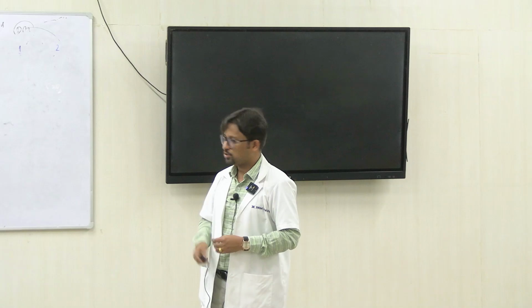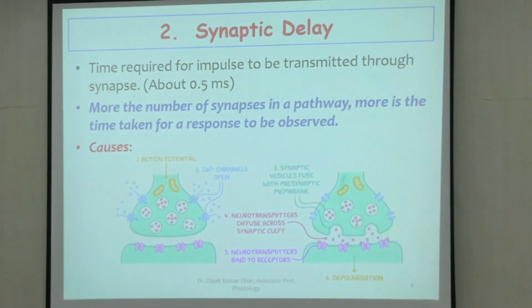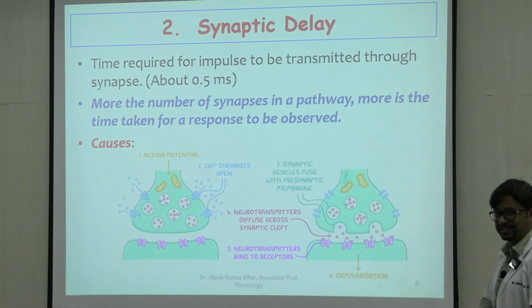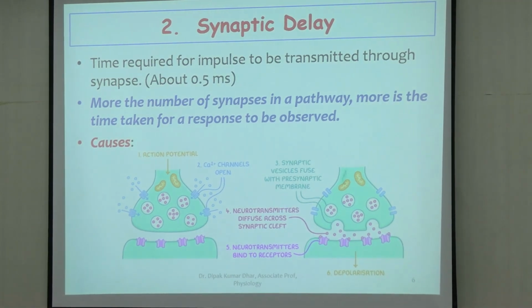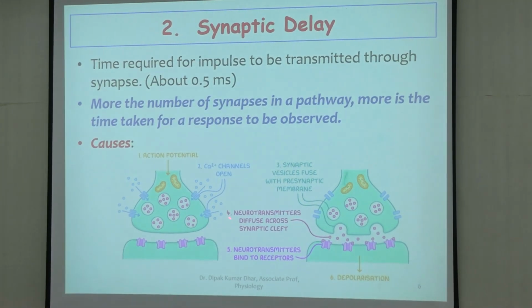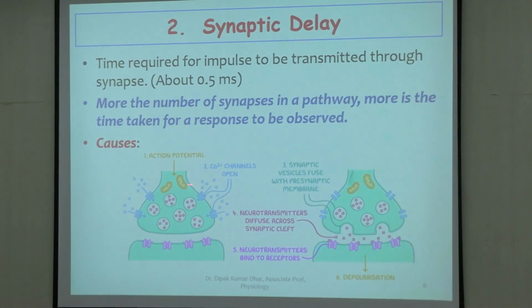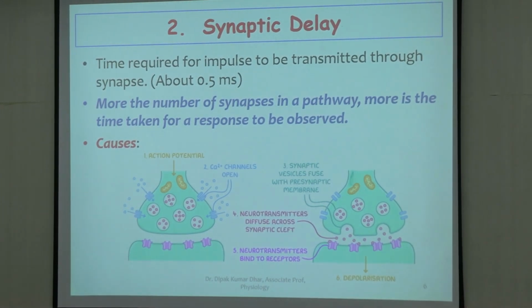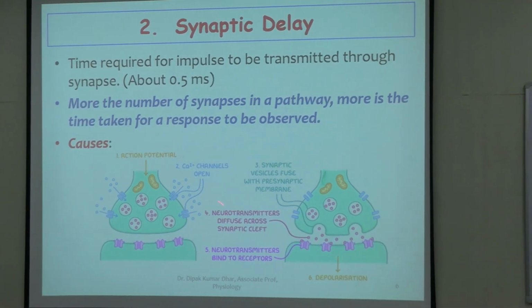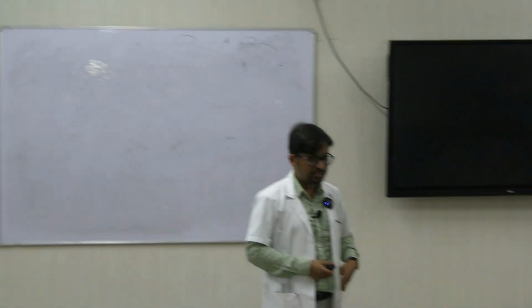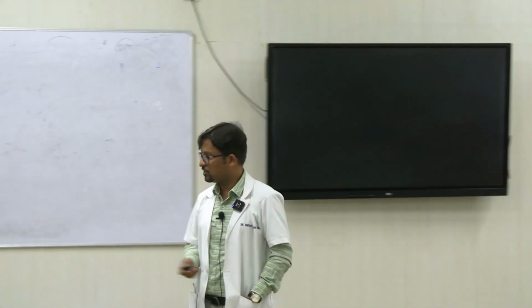Now in the same process, if you recall the steps of synaptic transmission, each of the steps takes a certain amount of time, right? As the impulse travels to the axon terminal, the voltage gated calcium channels open. So there is a time which is taken in that. Then this is followed by calcium influx and exocytosis of the transmitter.